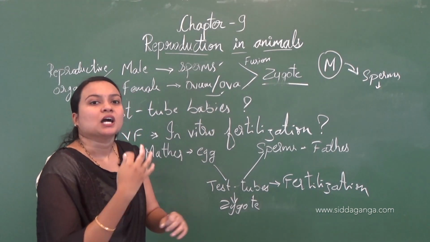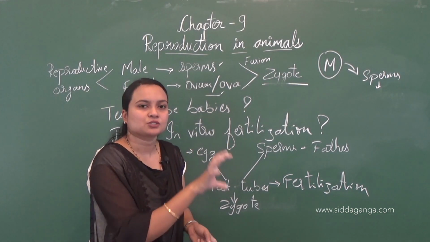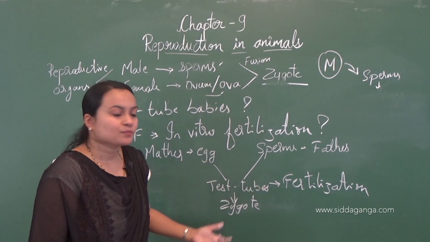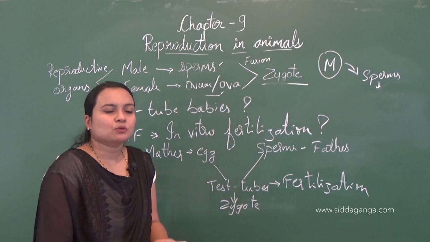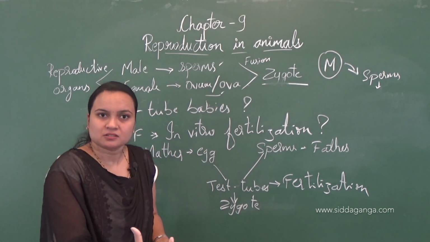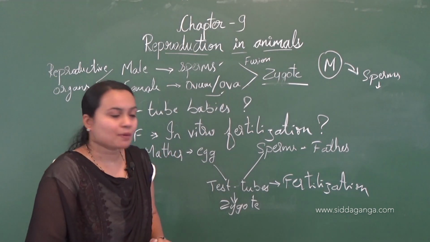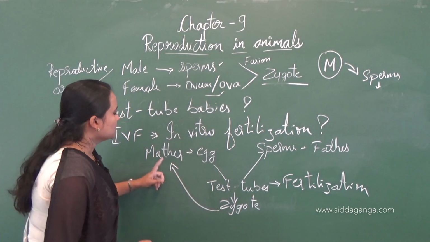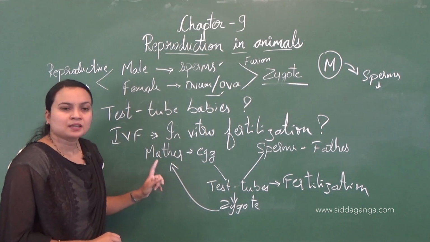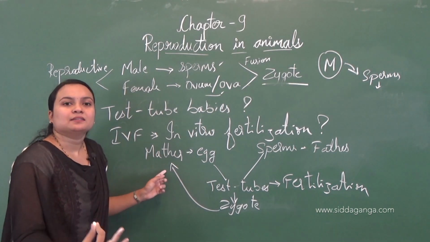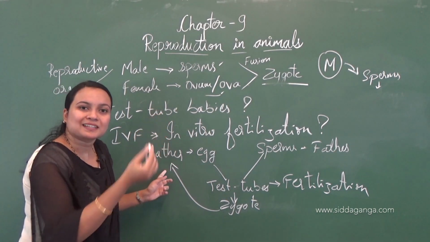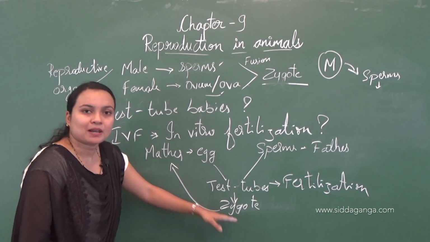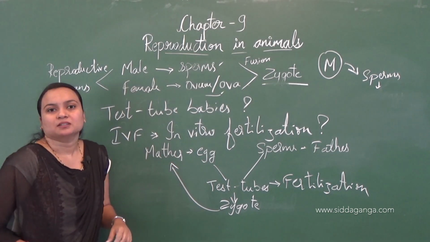They will leave the zygote to develop for a week. After the zygote develops for some stages, they will implant the zygote into the female uterus, the uterus lining, the womb.